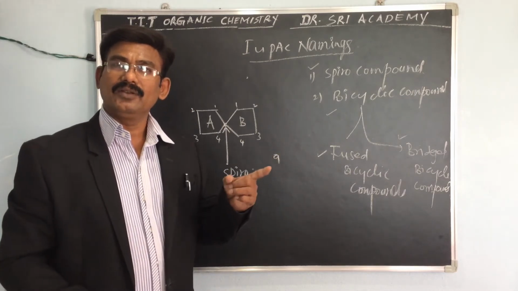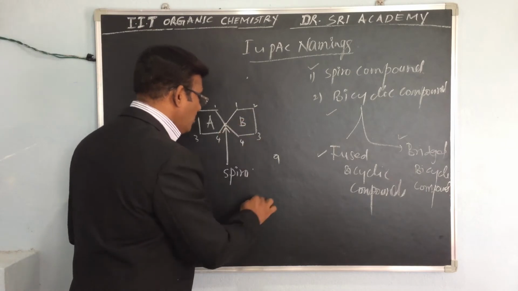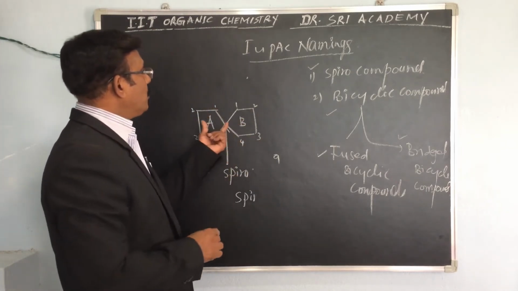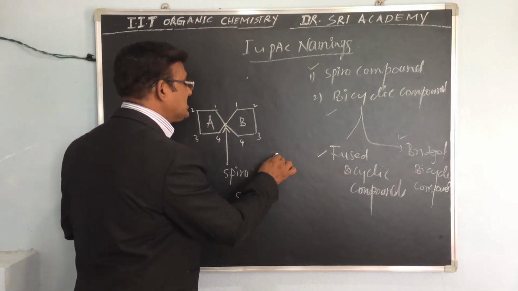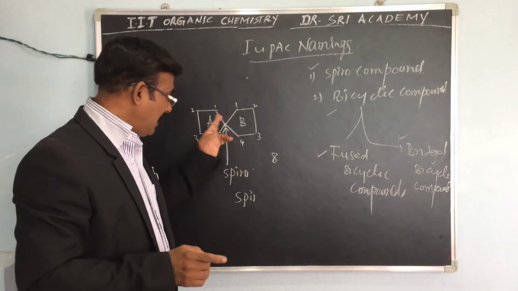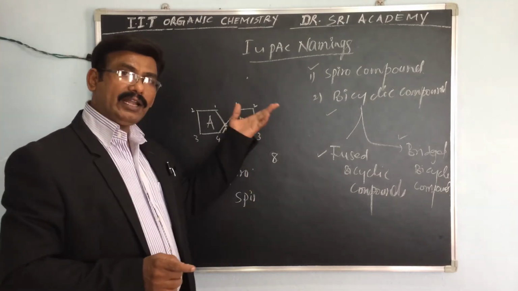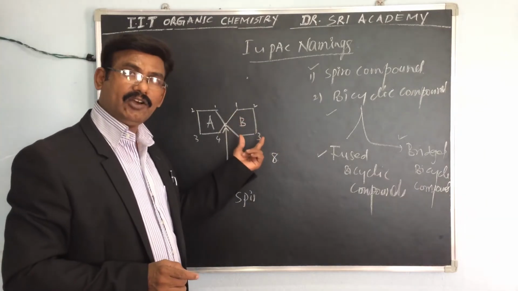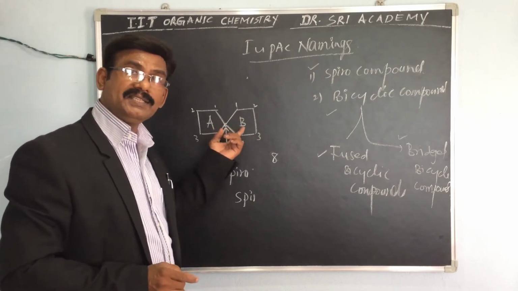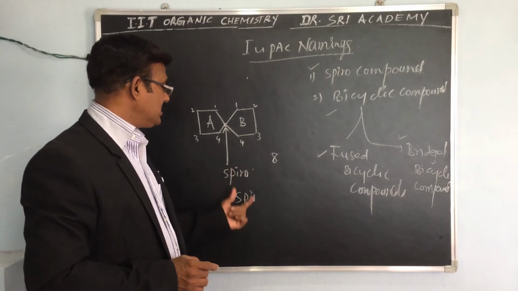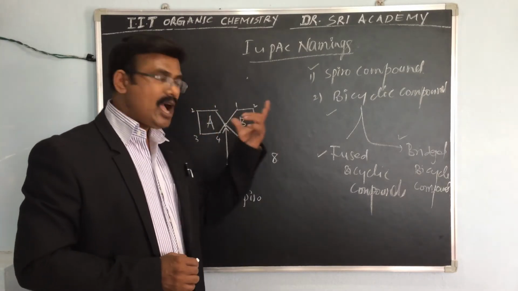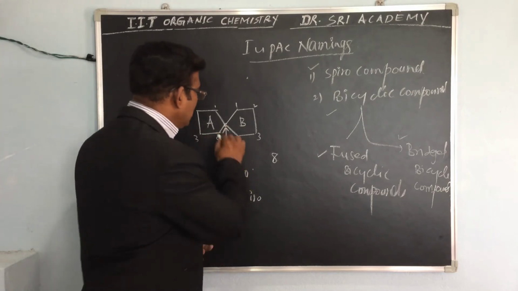So Spiro indicates one carbon is shared. Total 9 carbons; among that, the center carbon is the Spiro and the remaining 8 are there. How many on this side? 4.